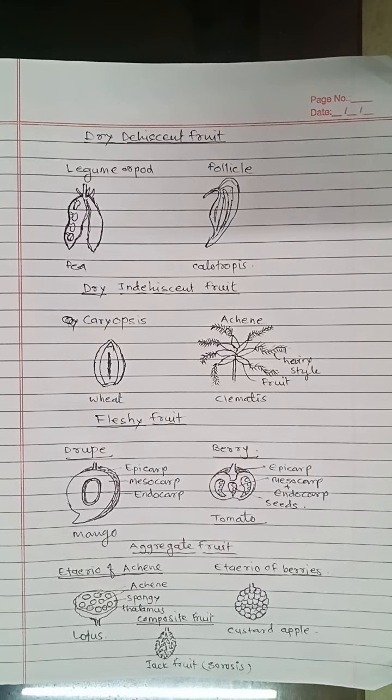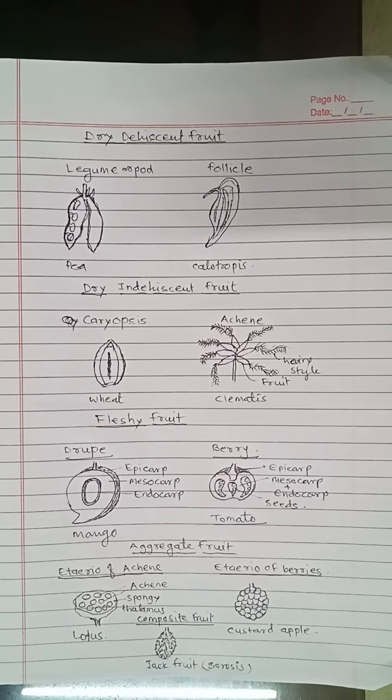In your syllabus, in dry fruit, you have to study about the legume or pod and follicle. First one, legume or pod. These fruits develop from monocarpellary unilocular superior ovary. It is generally long and multi-seeded fruit. Dehiscence of fruit occurs at both shutters or valves, that is dorsal and ventral side.